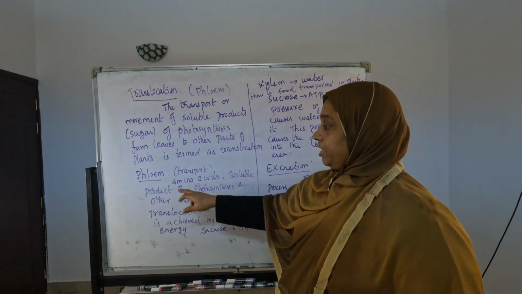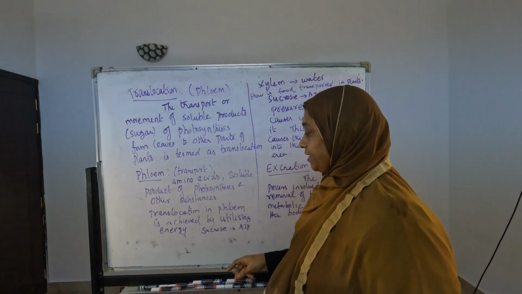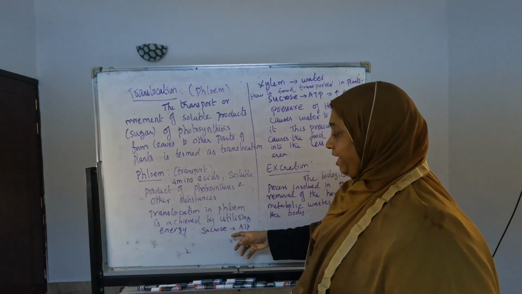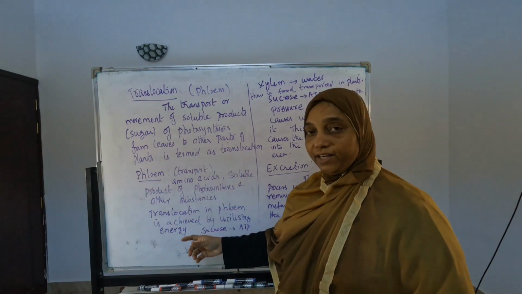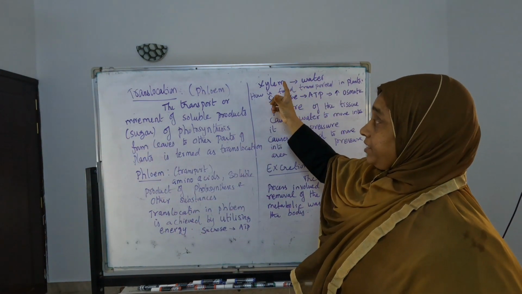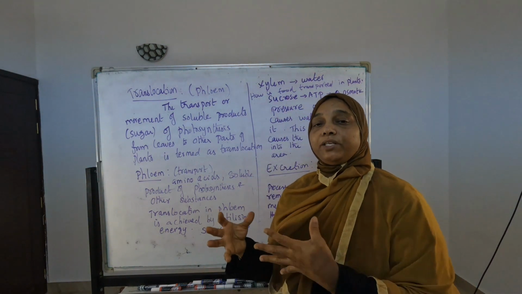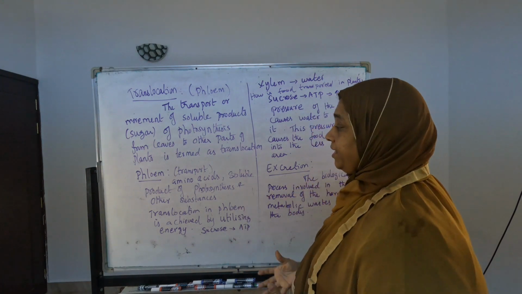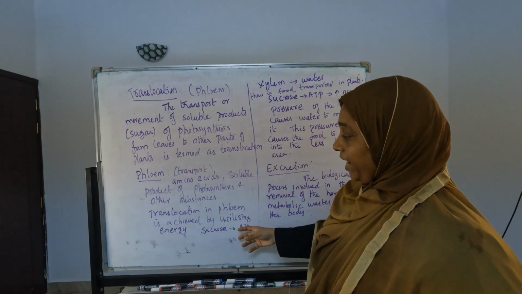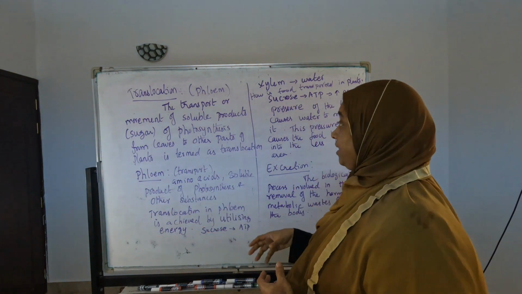Don't write only the soluble product of photosynthesis, because other things are also transported. Translocation in phloem requires energy to move, that is ATP energy. Additional energy is required for the xylem. When transpiration is going through the xylem, transpiration pull and root pressure are enough. But here, additionally, it requires ATP energy. Through the ATP only, this sucrose is passing through other parts of the body.